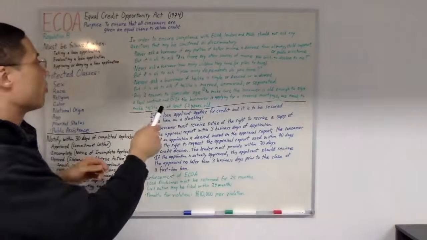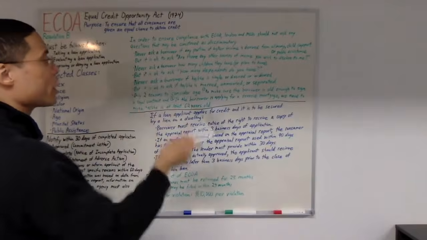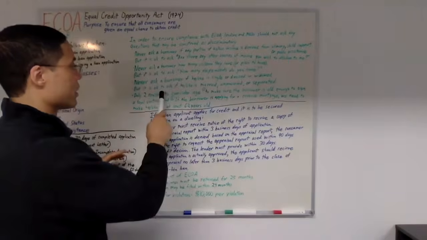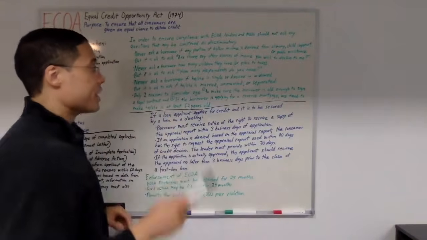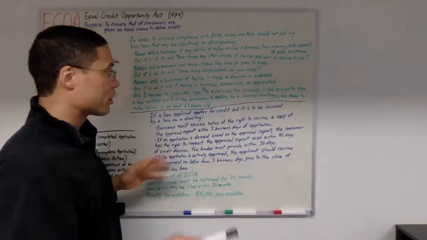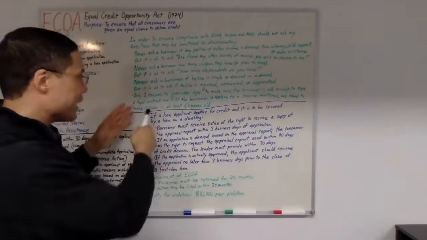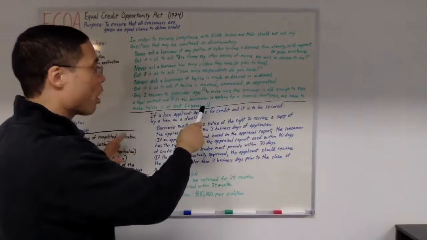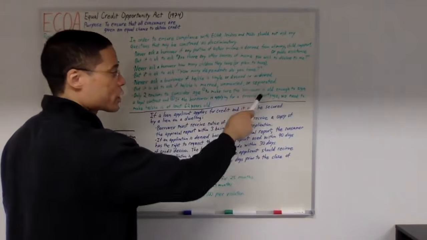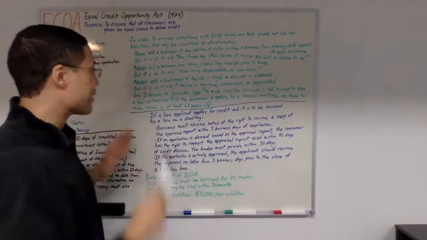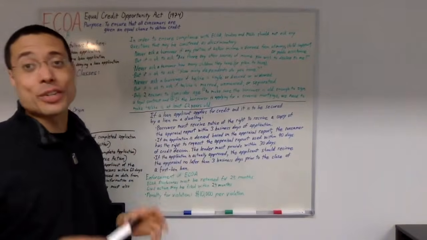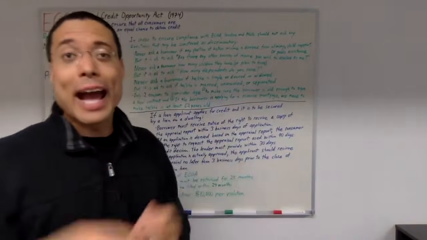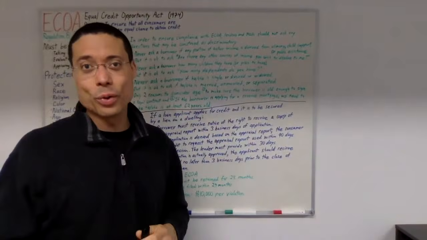Now, another example is this, regarding age. Regarding age, there's only 2 reasons that we should consider age. Number 1, to make sure that the borrower is old enough to sign a legal contract. Also, we should consider age if the borrower is applying for a reverse mortgage. We need to make sure that he or she is at least 62 years old, right? Because to qualify to have a reverse mortgage, you have to be at least 62 years old.